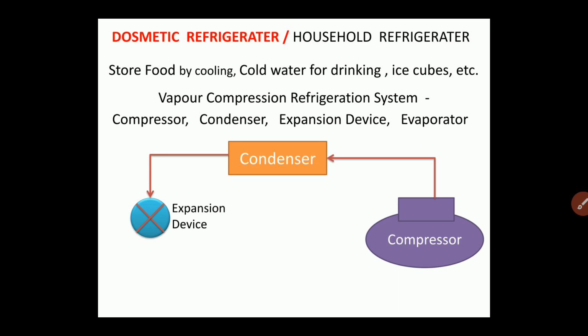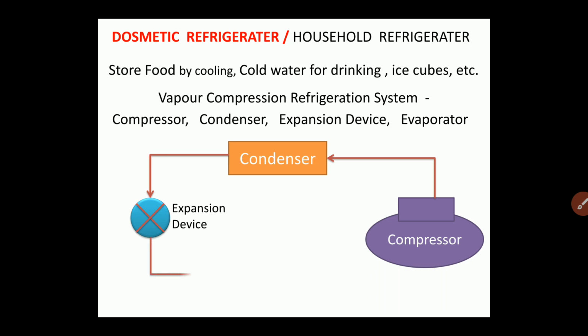During this expansion process we don't obtain any positive work, because it is not affordable to obtain it, and therefore the expansion in the vapor compression refrigeration system is also called throttling. This expansion is the isenthalpic expansion, which means there is no transfer of energy during this expansion.